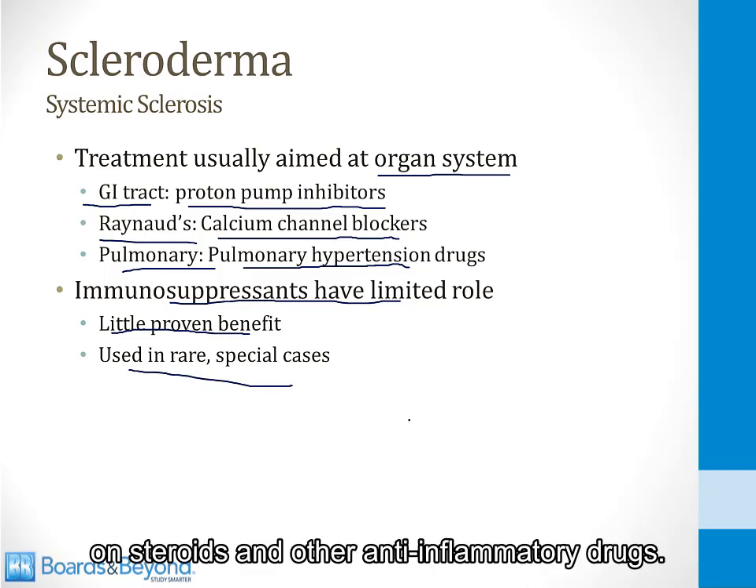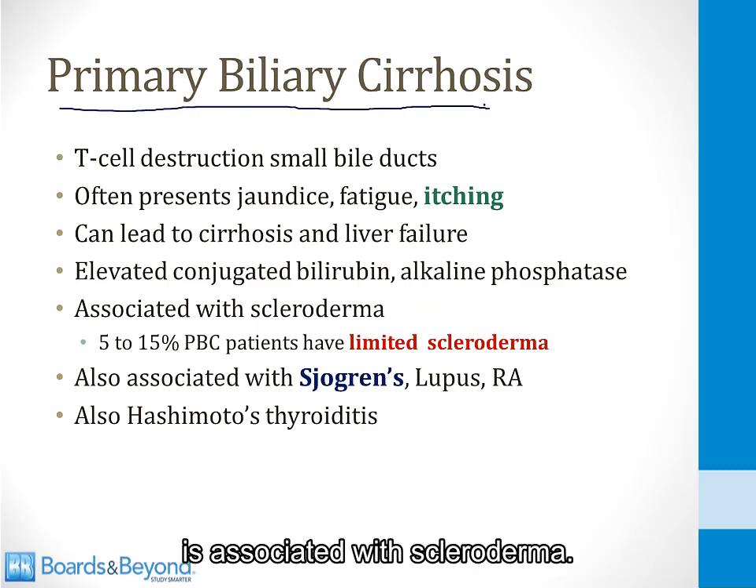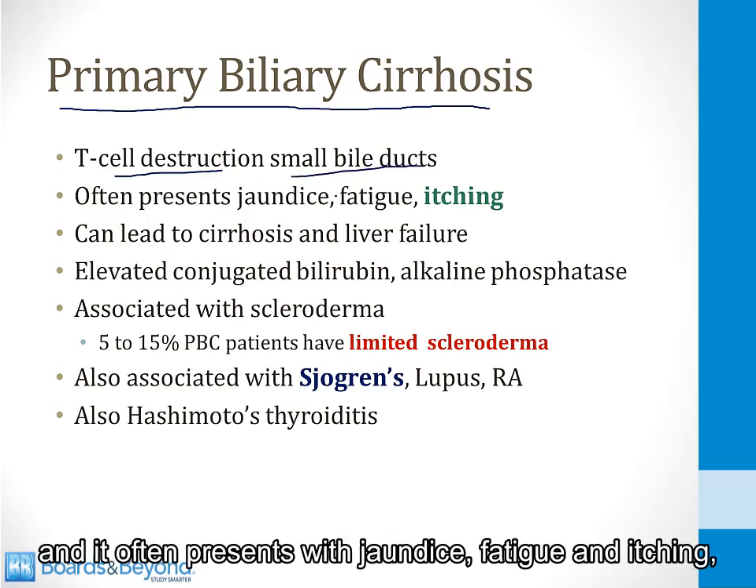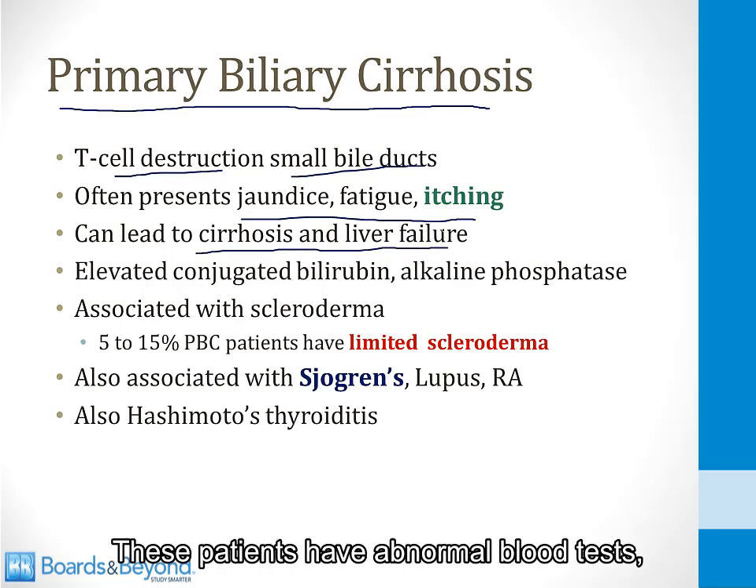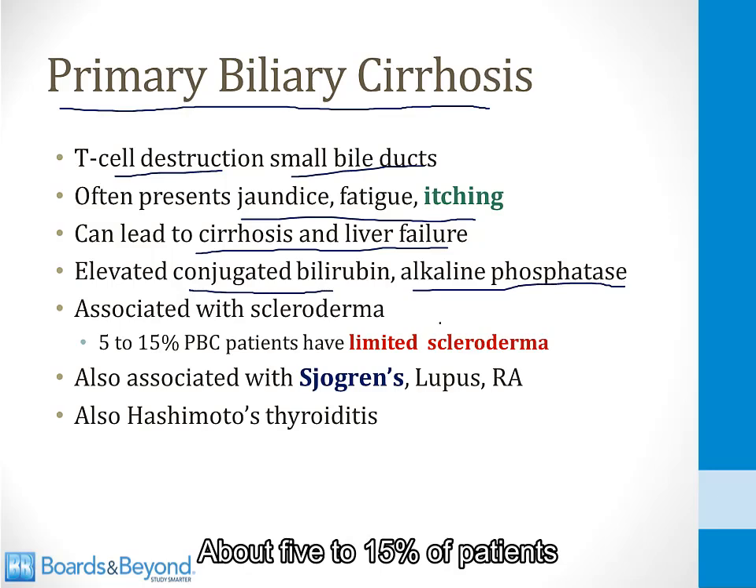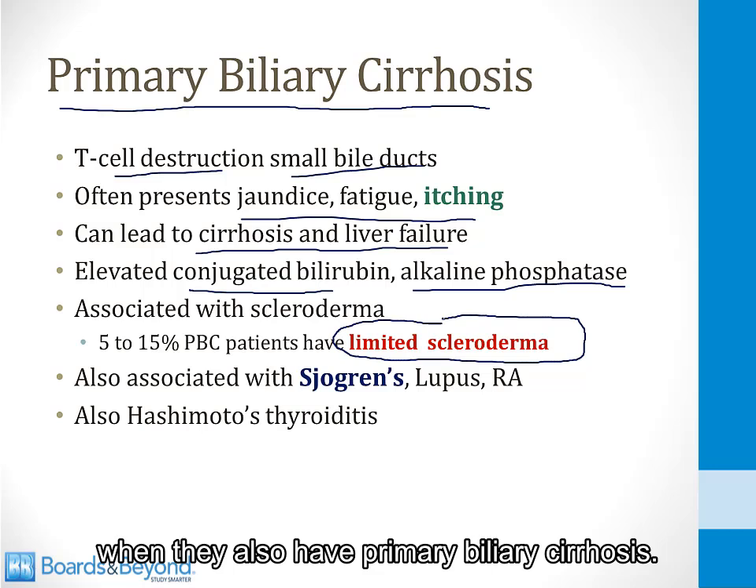You should be aware that primary biliary cirrhosis is associated with scleroderma. This is a liver condition where there is T-cell mediated destruction of small bile ducts, and it often presents with jaundice, fatigue, and itching, and it can lead to cirrhosis and liver failure if left untreated. These patients have abnormal blood tests like elevated conjugated bilirubin and elevated ALK Phos. About 5 to 15% of patients have the limited form of scleroderma when they also have primary biliary cirrhosis.